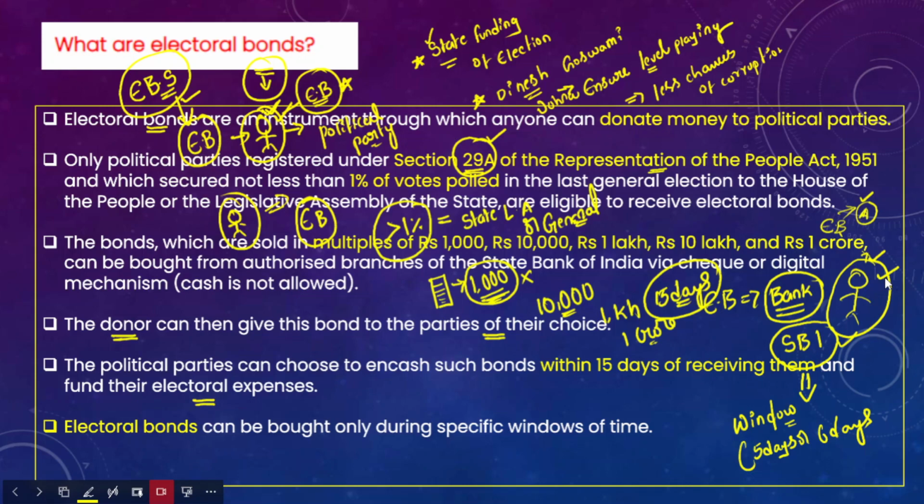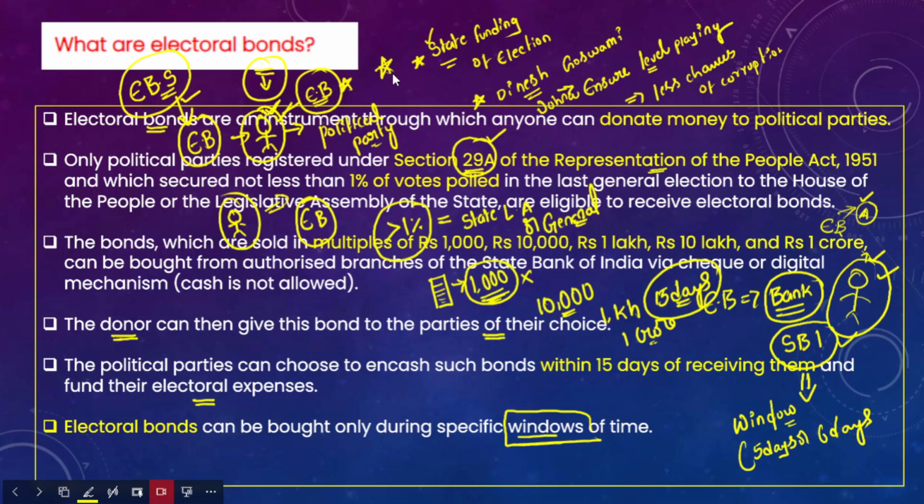And I have already told you that these electoral bonds can be sold and bought only in specific window periods, which will be announced every year. They are not available throughout the year, but only during certain windows, and only during those windows are the electoral bonds available to the public. I hope all of you are clear about the electoral bonds.